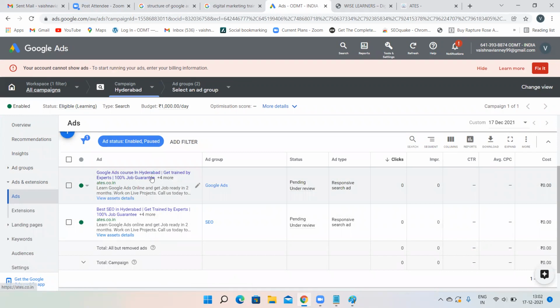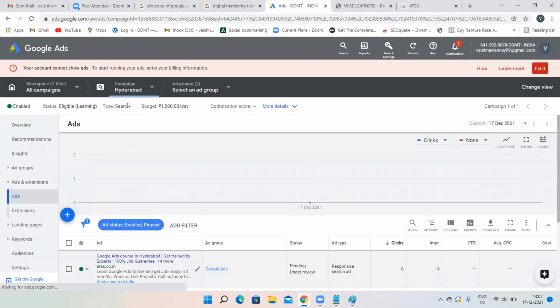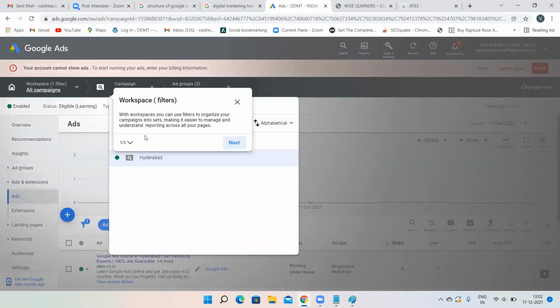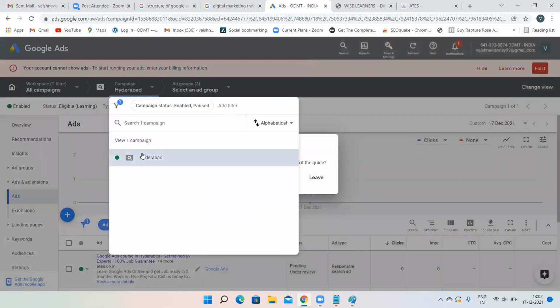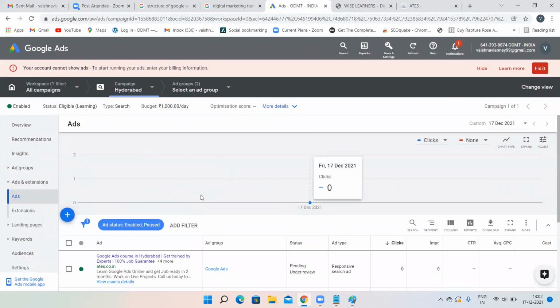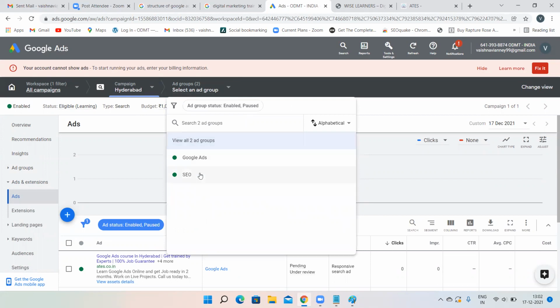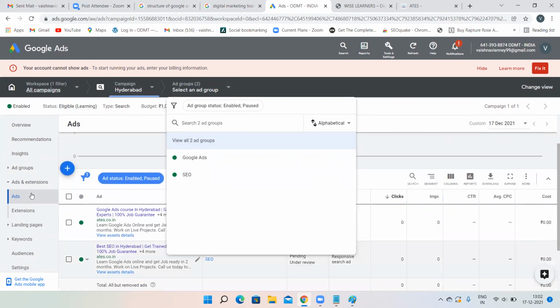This is my Google Ads advertisement, and this is my SEO advertisement. And the campaign is Hyderabad campaign. Just click on it. Then you are under the Hyderabad campaign. How many ad groups have we created? That is, how many services have we created? We have created two services, the Google Ads service and the SEO service. So campaign, ad group, and our advertisements.